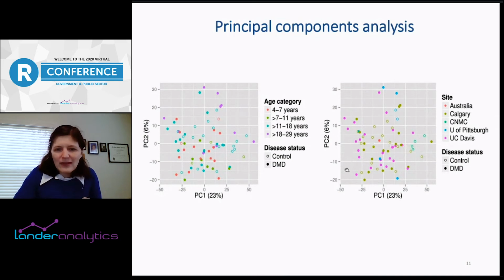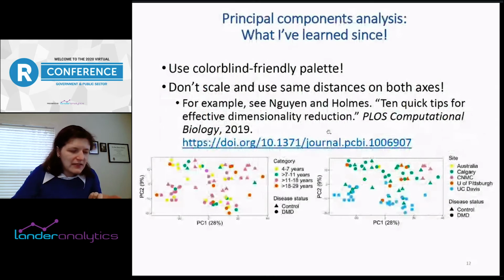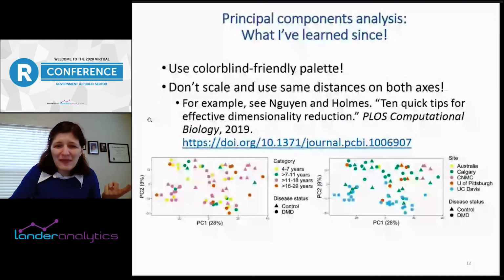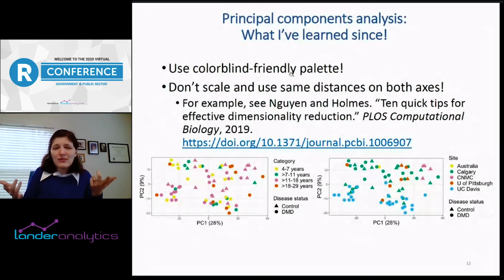This color codes by age and this color codes by study site. Now, if I was to redo it now, I would do it a little bit differently. I just wanted to have this as a parenthesis because I have learned something since 2016. I try to use a colorblind friendly palette because I'm not colorblind myself, so it's not something that comes automatically, but I think about 4% of the population is colorblind. So there's the question of how can we better automate these things so you don't have to make these decisions, which is tiring. I always like going back and changing to the colorblind friendly palette. I'm trying to get better at this.